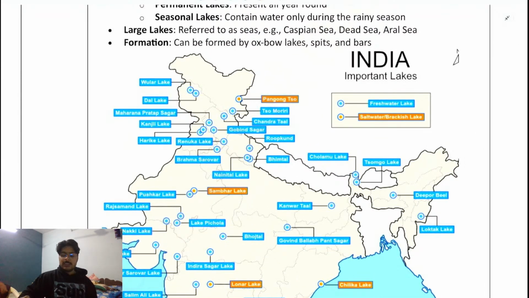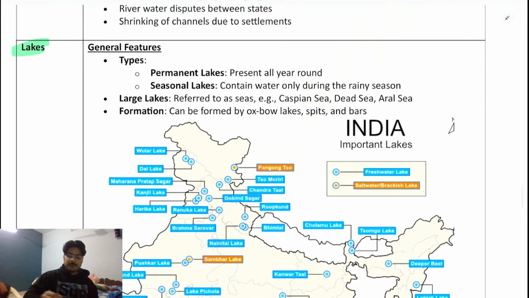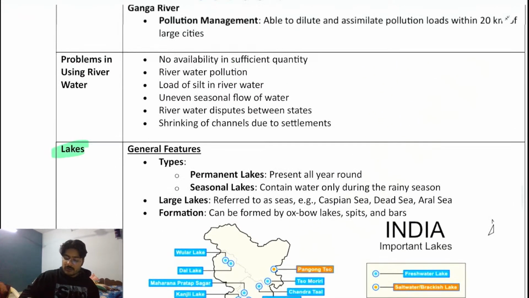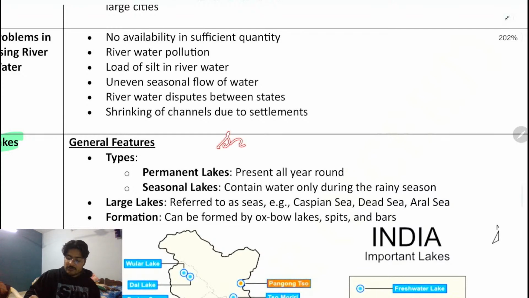Some lakes that are there. Now, what is a lake, by the way? A lake is a kind of water body where water is present, but this water is coming from the river only. And if I want to put it in sequence, first come the oceans, the largest water body.